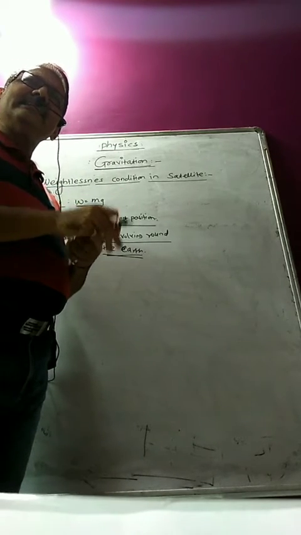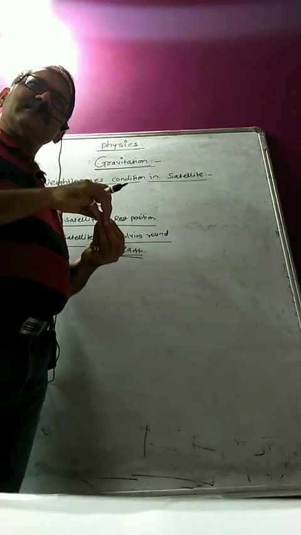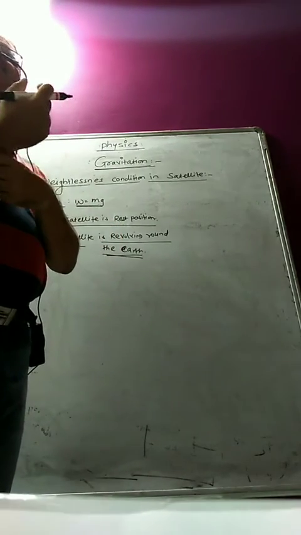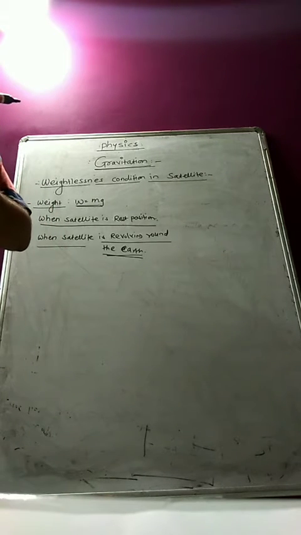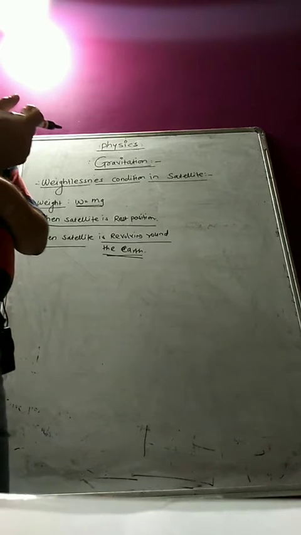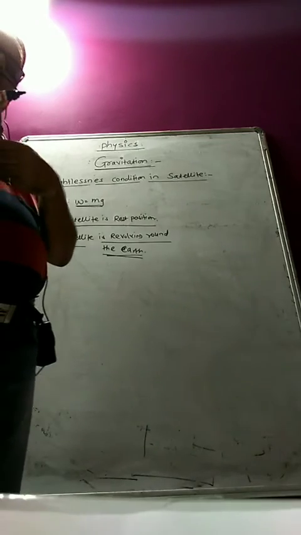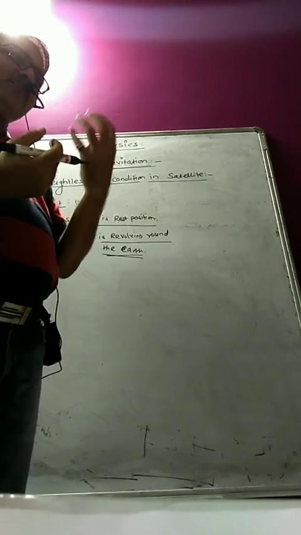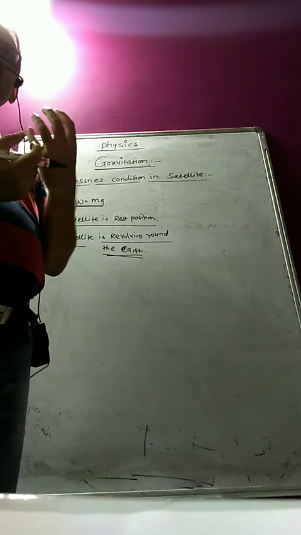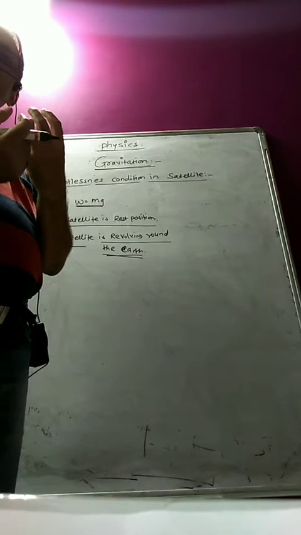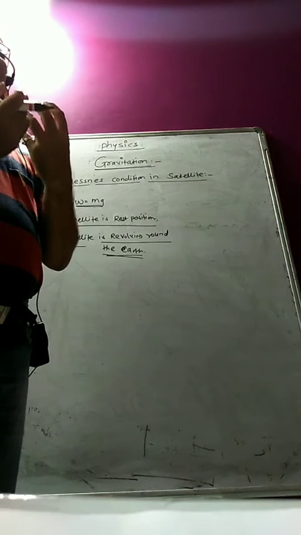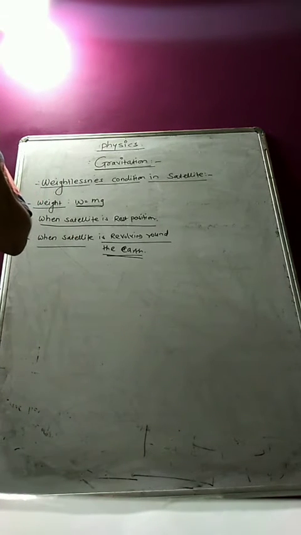In that condition, the satellite as well as the astronaut are revolving around the earth. So in that case, the astronaut as well as the satellite have the same centripetal acceleration, because why is the satellite revolving around the earth? Due to centripetal acceleration, and the same centripetal acceleration acts on the astronaut, which is equal to the acceleration due to gravity at that particular height.